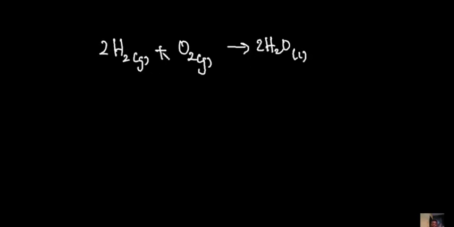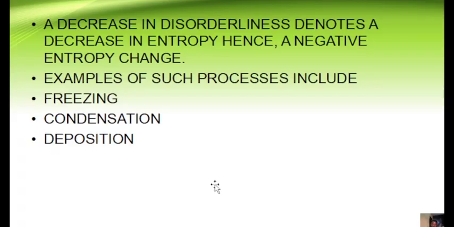Notice something, the gases on this side are 3 moles of gases, and then on this side you have no gas, so 0 moles of gases. What are you indicating? You are reducing the number of moles of gases, hence you are reducing the entropy. And if you are reducing the entropy, the change is going to be a negative entropy change. So mind you, any process that reduces the number of moles of gases indicates a negative entropy, but if it increases the number of moles of gases, it indicates a positive entropy. Okay, with that said, we move ahead.